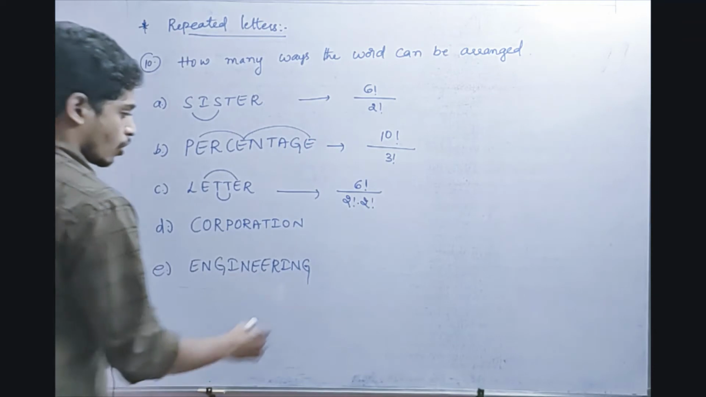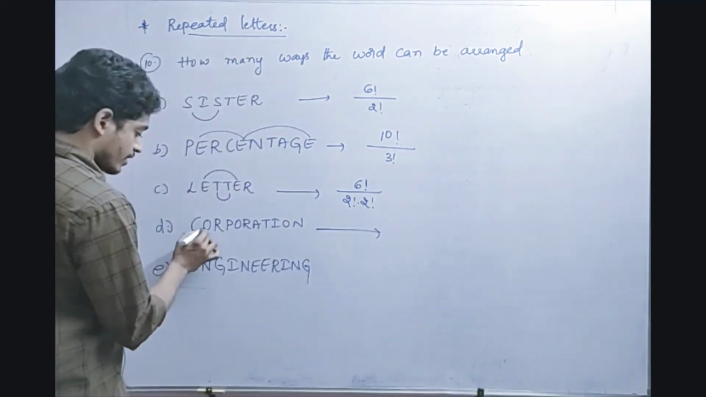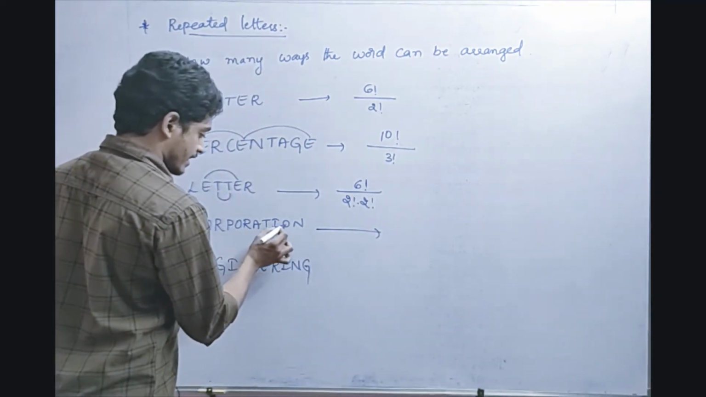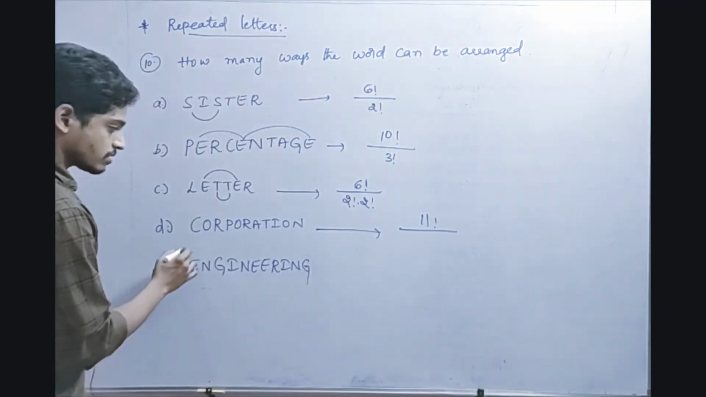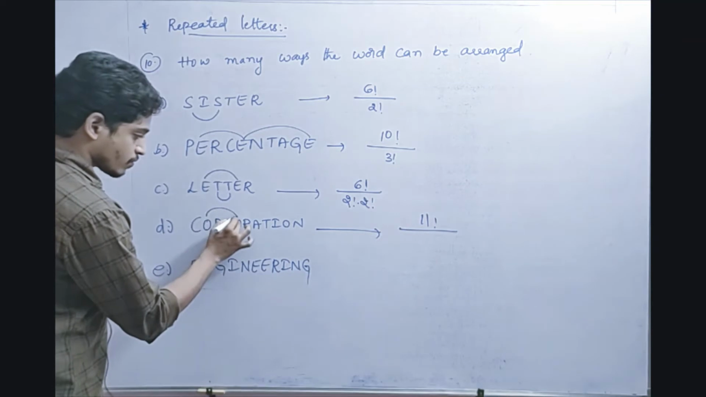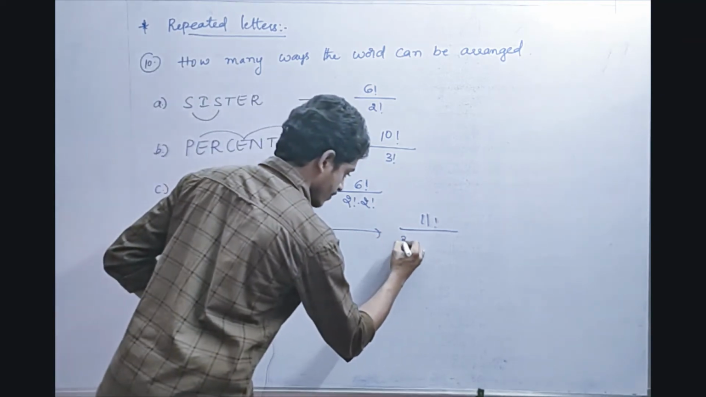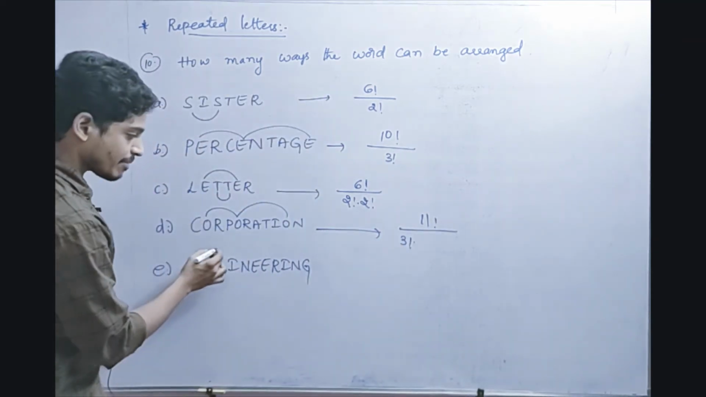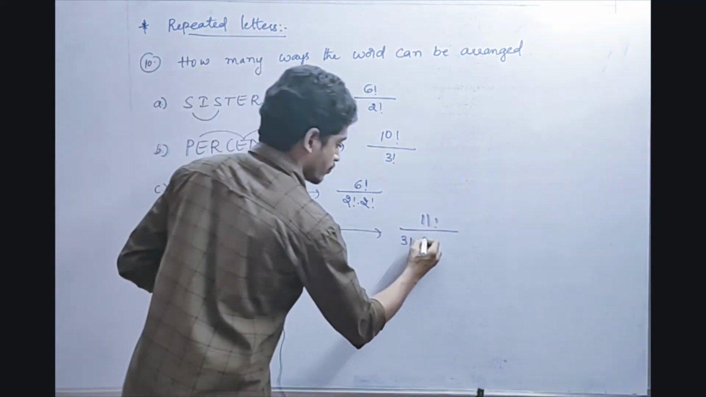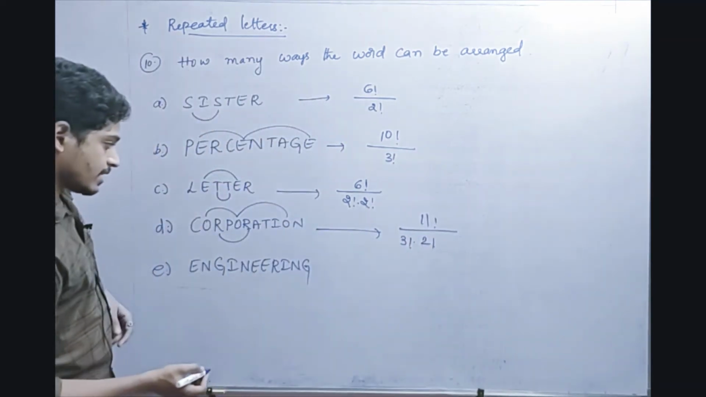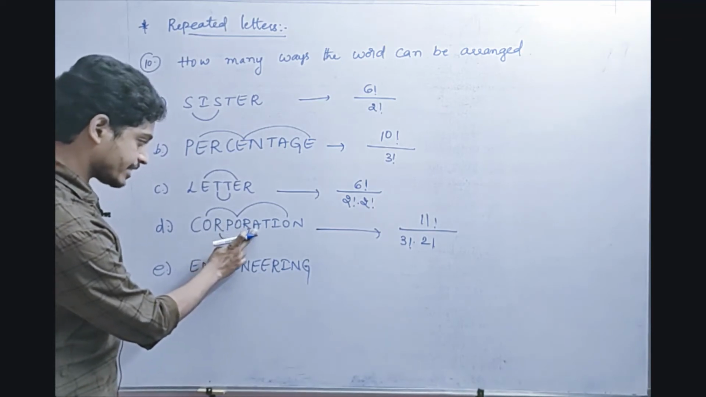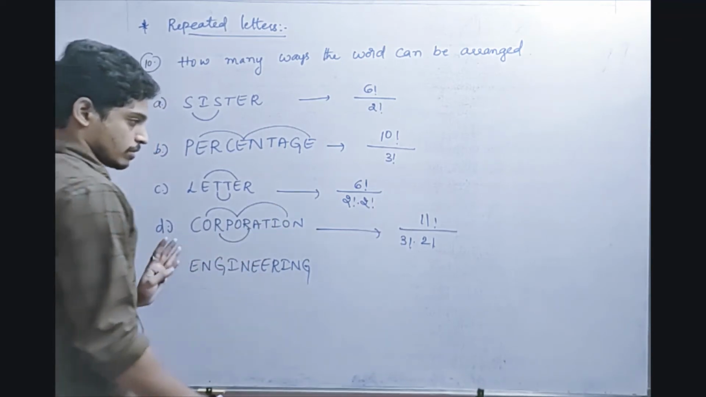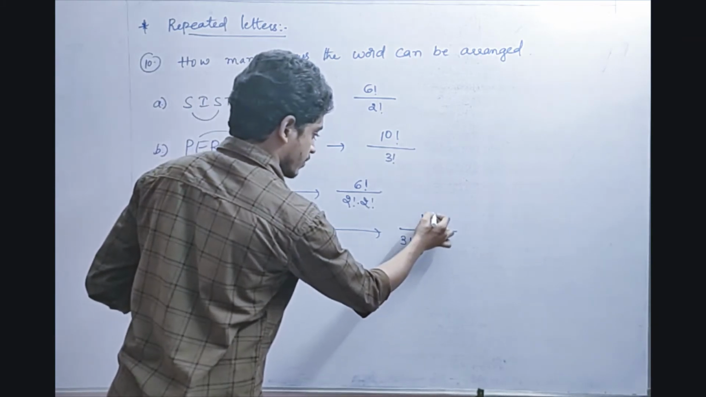Next one, corporation. How can we arrange? 1 2 3 4 5 6 7 8 9 10 11. 11 factorial by, so next one, is C repeated? No. O repeated? Yes, 1 2 3, so 3 factorial into, next R repeated how many times? 2 times, 2 factorial. Next, is anything repeated? Any other? No. P, is P repeated? No. A repeated? No. I repeated? No. T repeated? No. So 11 factorial by 3 factorial into 2 factorial.